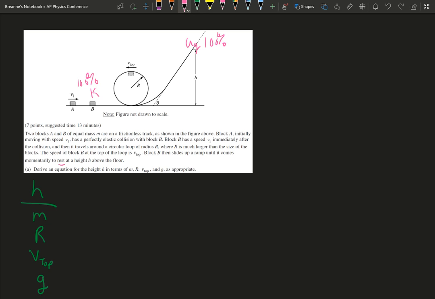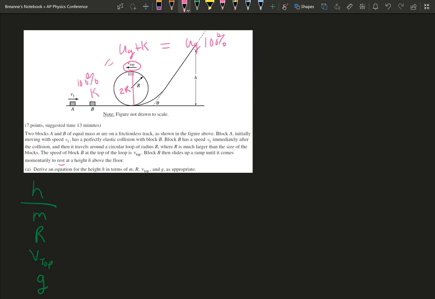Now, it is saying we have to use V top, so let's look at V top. There'll be some percentage of potential and kinetic because it is at some height, which we can figure out. If that's a radius, the height is actually going to end up being 2R, because that's the diameter. And some kinetic, and the kinetic would just be using the velocity at the top.